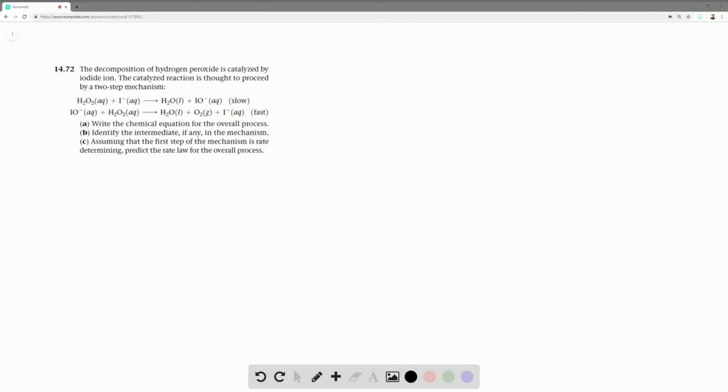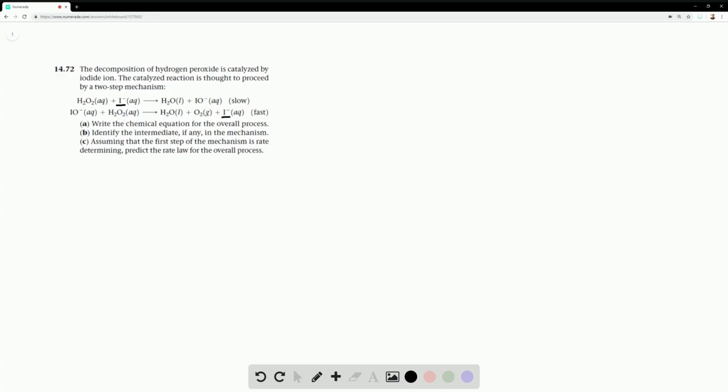Chapter 14, question 72. The decomposition of hydrogen peroxide is catalyzed by iodide ion, which is over here. The catalyzed reaction is thought to proceed by a two-step mechanism. So a catalyst is what we have in the reaction at the first step and what we have out at the last step. And as you can see, this is not changed, and this can go through the reaction again and again and get out without changing.